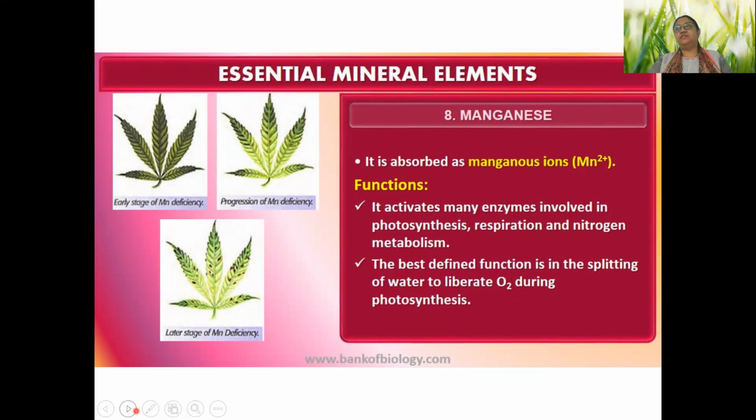So many enzymes which are involved in photosynthesis are getting activated by manganese, and it is very much required for photolysis of water. You know that water molecule is broken down to release H plus and OH minus, and this H plus is maintaining the proton flow in the cell. No need to write, Rutu, because we are going to study photosynthesis.